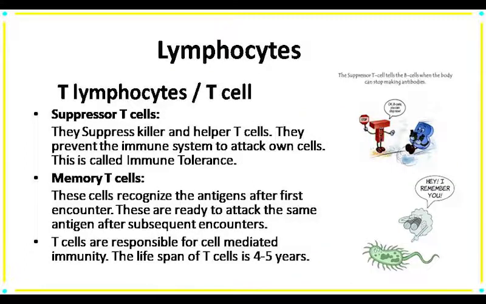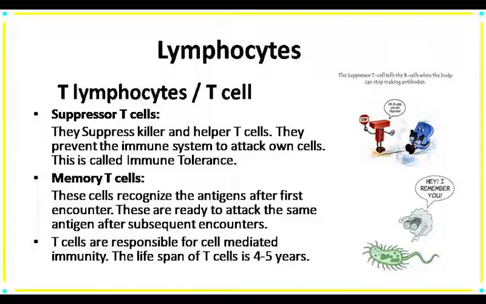The next one is suppressor T cells. The suppressor T cells suppress the killer and helper cells and they also prevent the immune system from attacking its own cells. This is known as immunotolerance. Next one is memory T cells. The memory T cells recognize the antigen or pathogen after its first encounter.